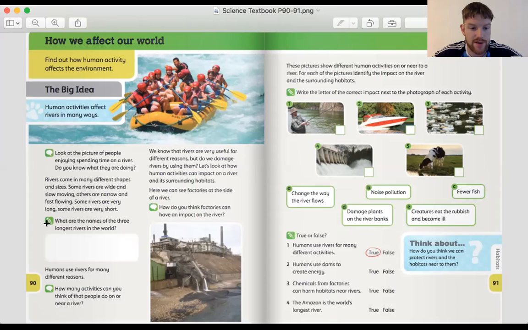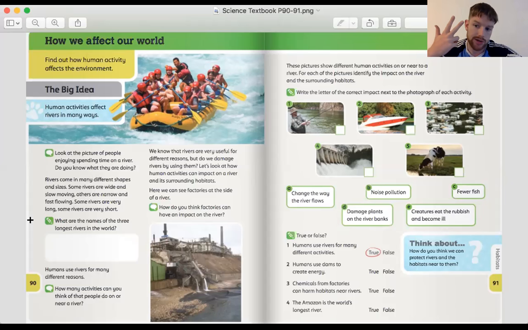Now, the first question we have here, what are the names of the 3 longest rivers in the world? I wonder, do you know the names of any of the 3 longest rivers in the world? One of them is in Africa, the longest river in the world, very famous. I'm sure you know the name of it. Another one is in Asia. You might not know it, but it's also very long, the second longest in the world.